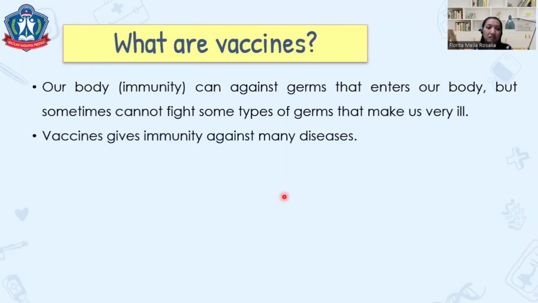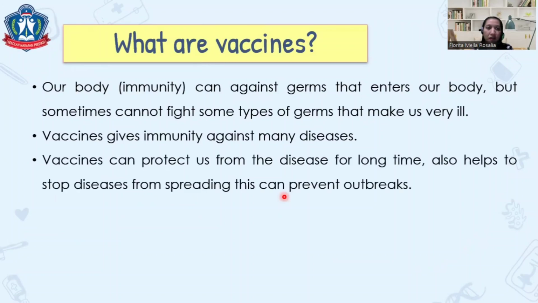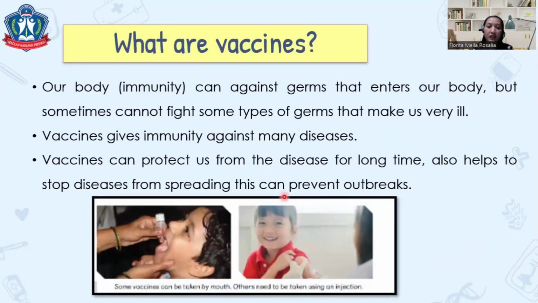So vaccines give immunity against many diseases. Vaccines can protect us from the disease for a long time, and also help to stop disease from spreading, and this can prevent outbreaks. These are the examples. Some vaccines can be taken by mouth or using injection.